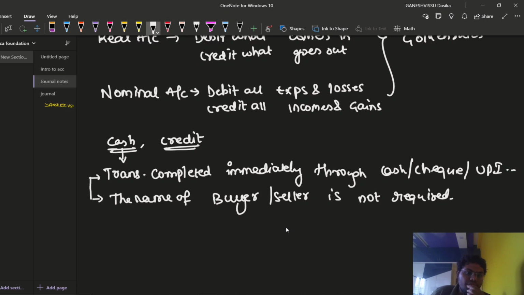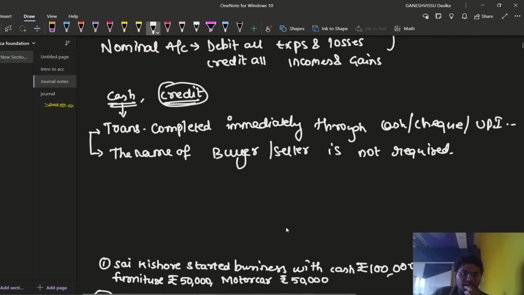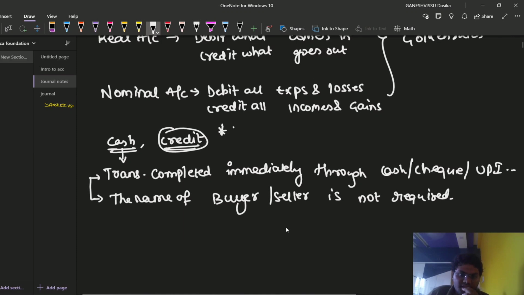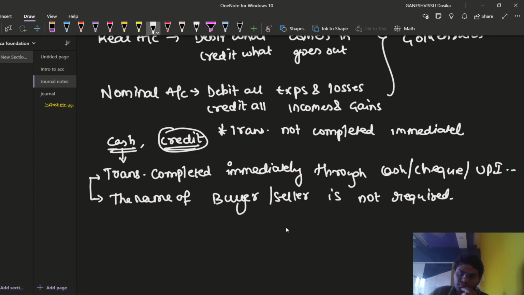But when we discuss credit transaction, I am going to write that transactions are not completed immediately. One more point: the buyer or seller's name is mandatory here.